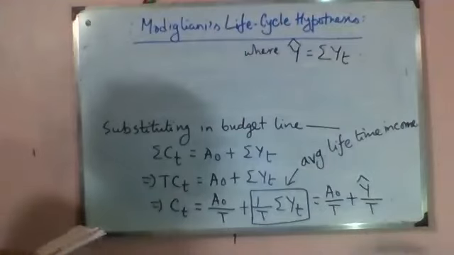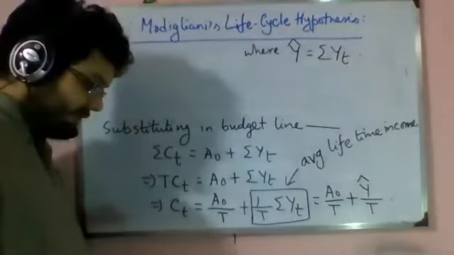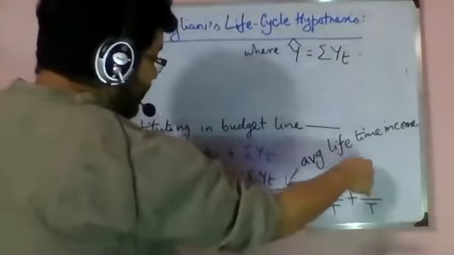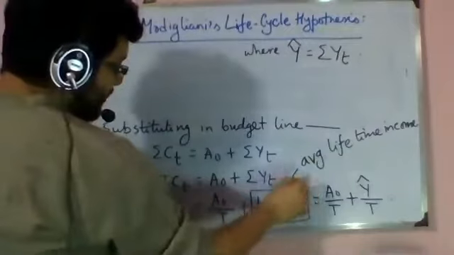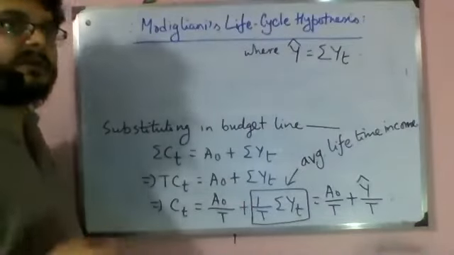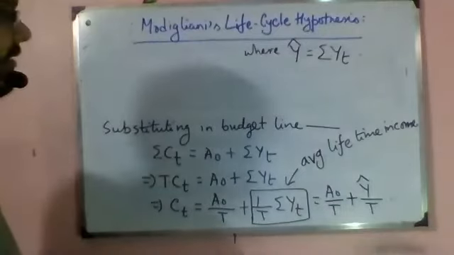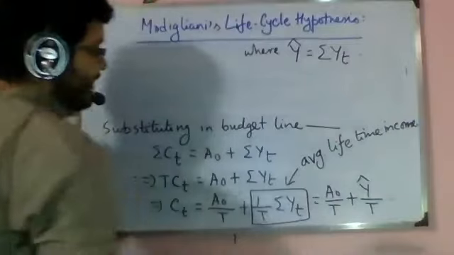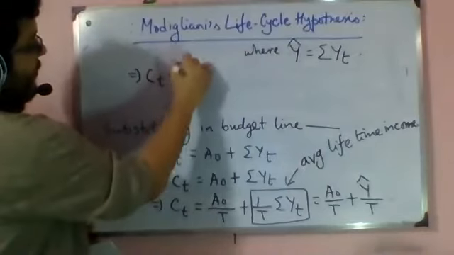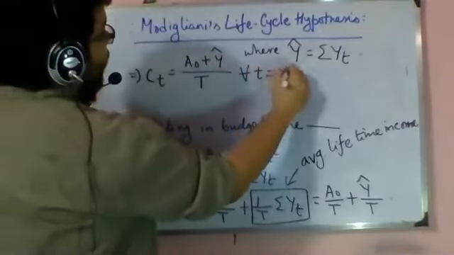Okay. Now, since sum over Yt, that is lifetime income, is a constant, this average will be a constant, and the asset is fixed. I will go deeper into this statement of the asset being fixed. That is, the asset is fixed in the short run, and in the long run it will change. But let's just say that if I consider this, then Ct, which is A naught plus Y hat by capital T, holds for all t.